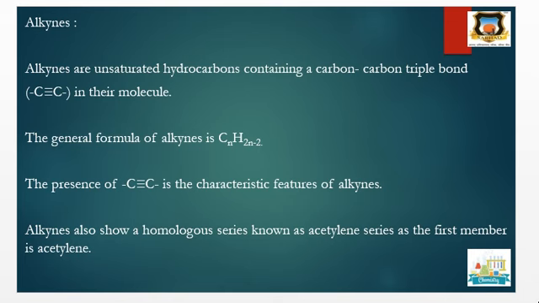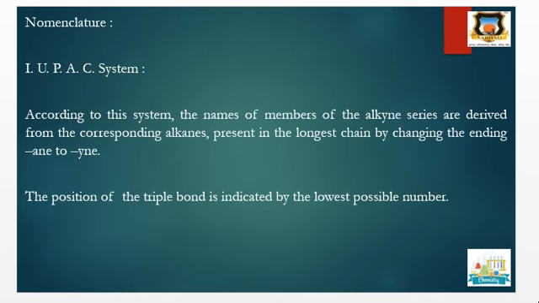Next is the nomenclature of alkynes. According to the IUPAC system, the names of members of the alkyne series are derived from the corresponding alkanes present in the longest chain by changing the ending 'ane' to 'yne'. For example, ethane to ethyne, that is, the 'ane' of alkane is replaced by 'yne', and the position of the triple bond is indicated by the lowest possible number.